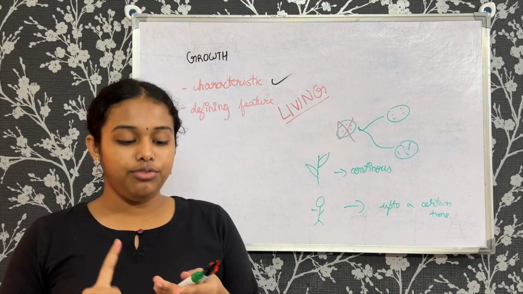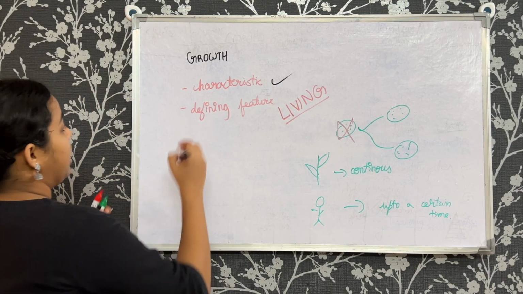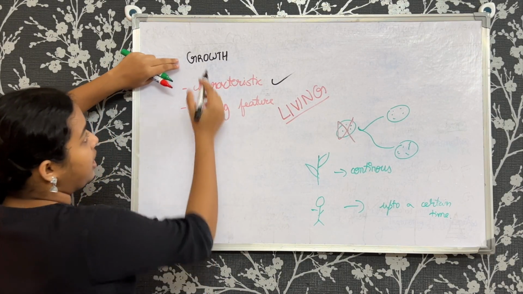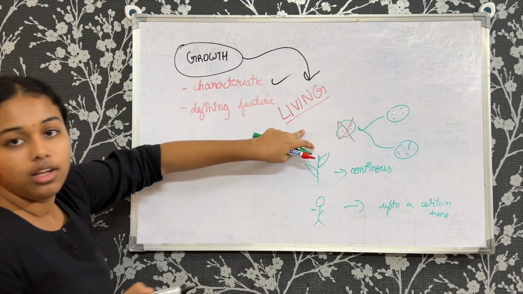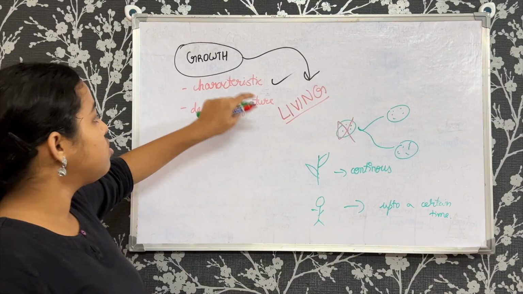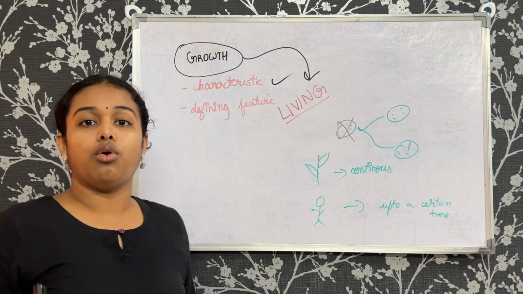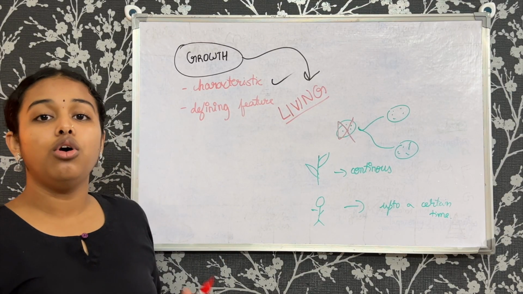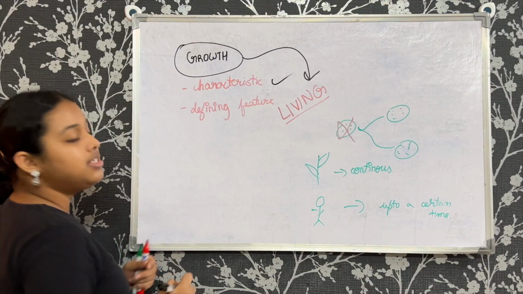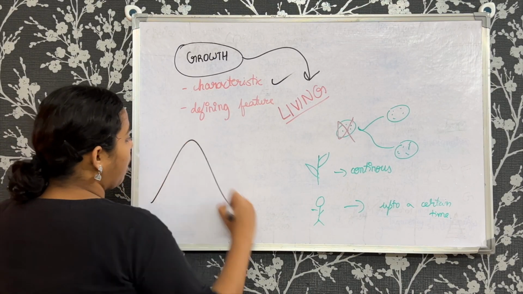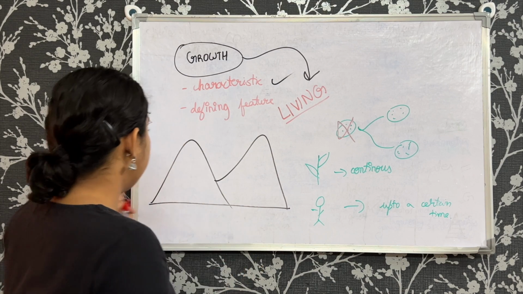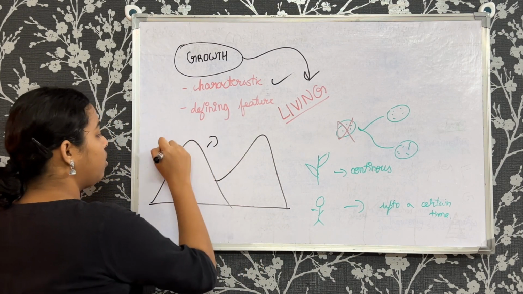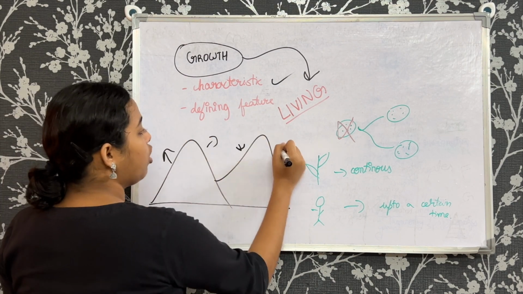Now, what does a defining feature mean? Is this growth exclusive to living? No, right? It's not like only living beings can grow. Even non-living things can grow. For example, say you go to a hilly area or a mountain, then these mountains are not constant in size. They can either grow or they can shrink also.